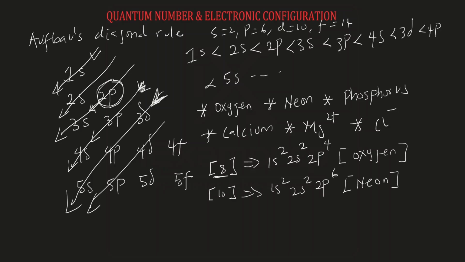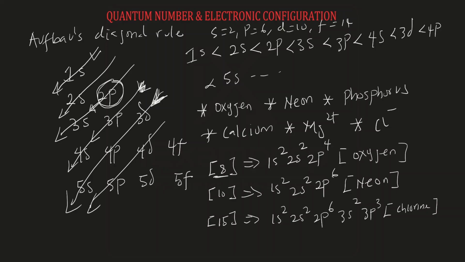The next one is phosphorus. Phosphorus has 15 electrons. So we are going to have 1s2, 2s2, 2p6, that is 10. Then after 2p is 3s. s can take only 2. So that is 12. We are left with 3 because the total is 15. And that would be 3p3. This is the electronic configuration for phosphorus.